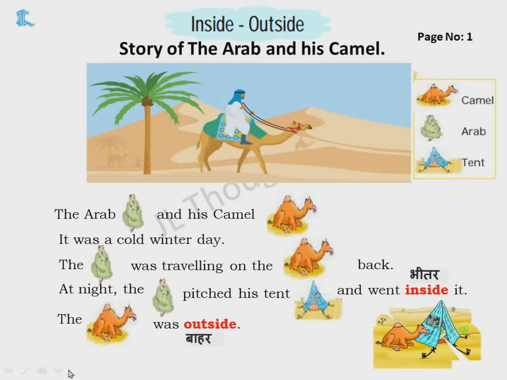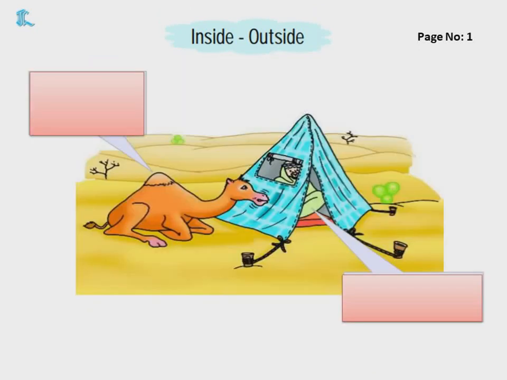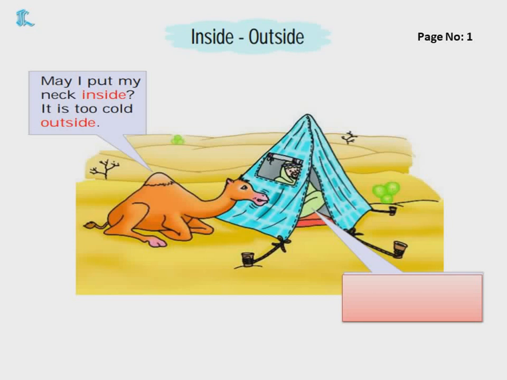Like if you're sitting inside the classroom, what will you say? I'm sitting inside the classroom. And if you are outside the classroom, then you will say, I'm standing outside the classroom. Andar, bahar. Now let's continue the story. May I put my neck inside? It is too cold outside. So what did the camel say?